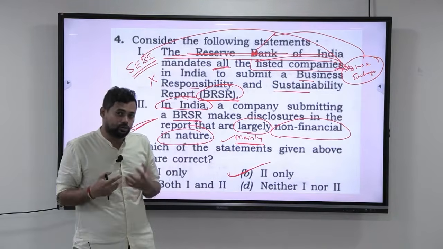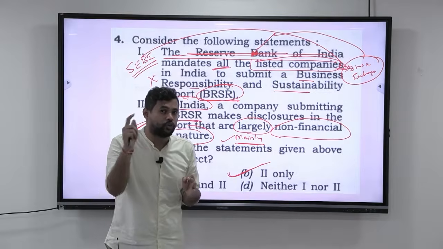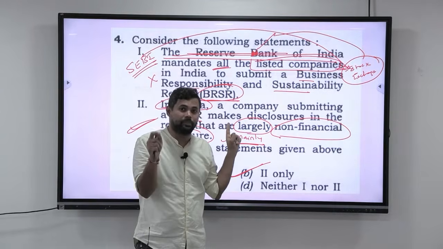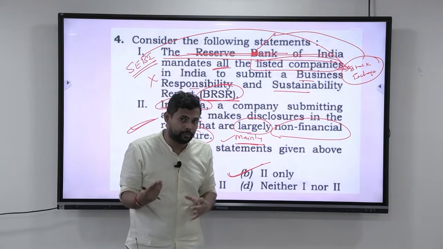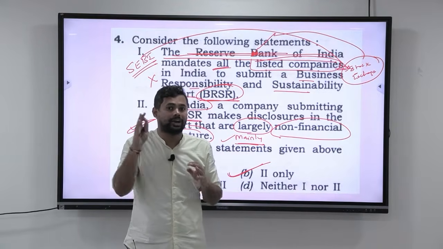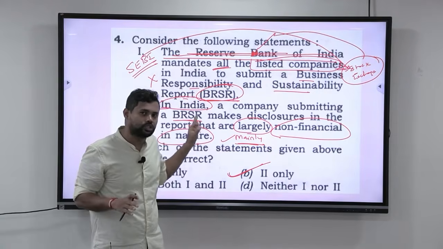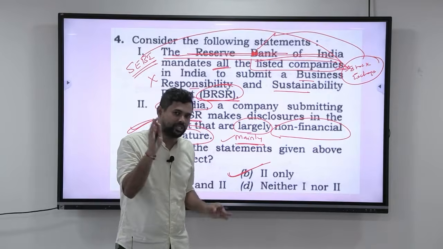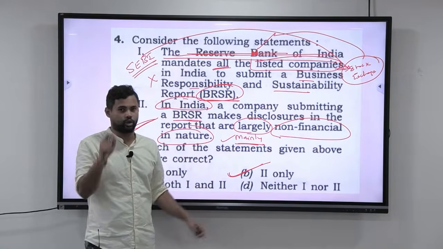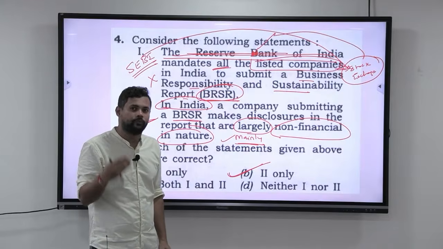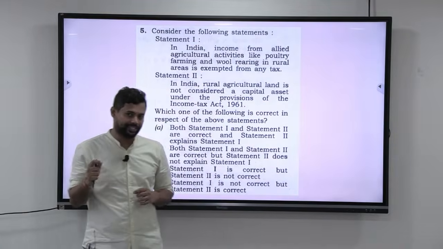Look at this. Now this takes your subject wisdom to get to that answer. It really does not need you to know what exactly the Business Responsibility and Sustainability Report is. What many people think is, oh, I have not read the report, I will not be able to get the answer. You should not have that attitude. You should approach this question with pure neutrality, and if you can use your subject wisdom, irrespective of whether you have studied the Business Responsibility and Sustainability Report or not, you will be able to get the answer, that is 2 only. So I hope you are getting the flow of how we have to always approach the questions in the UPSC Prelims exam. Alright guys, let us go to the next question.